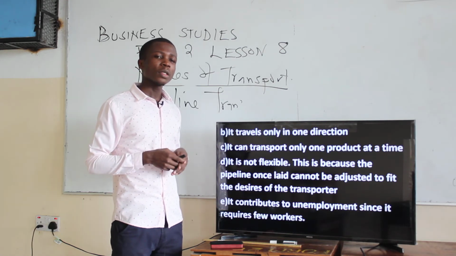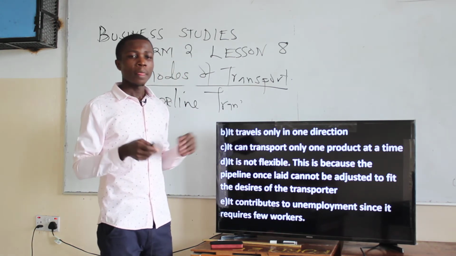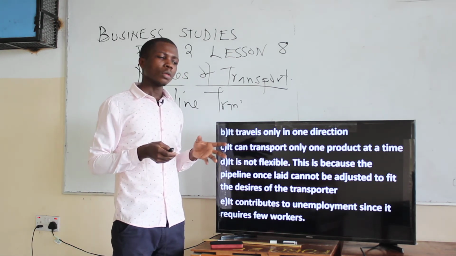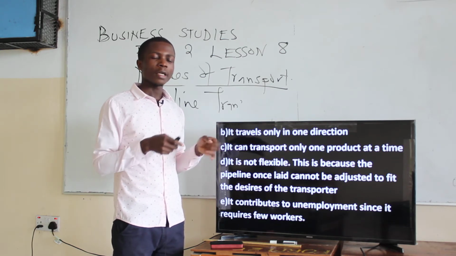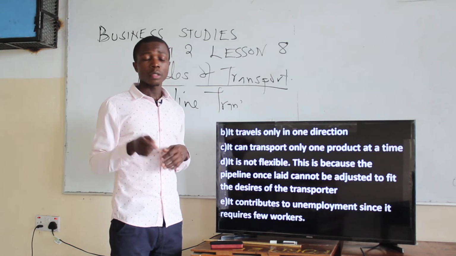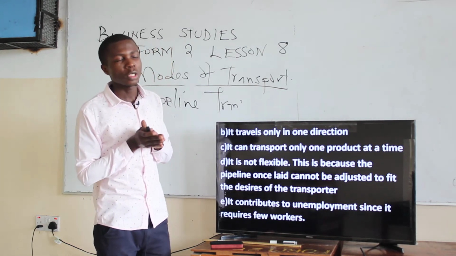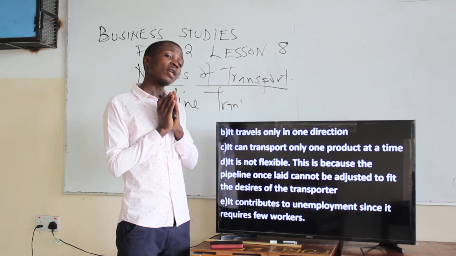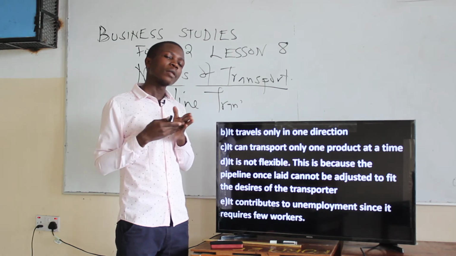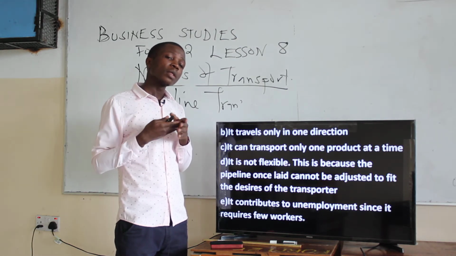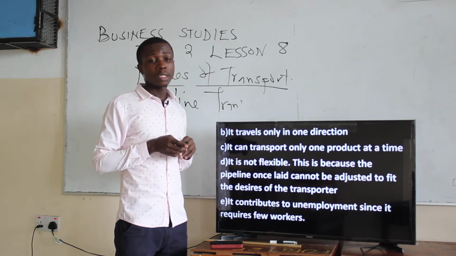The next one, it travels only in one direction. It always travels only in one direction. So that means you cannot have a two-way traffic whereby one goes back and another goes to where it's supposed to go. So it's always traveling in only one direction. If a pipeline is pumping water from Mboya to Nairobi, it is only one direction. You cannot use the same pipe to pump water, or maybe oil, or maybe another thing, to Mboya. So that's the disadvantage.